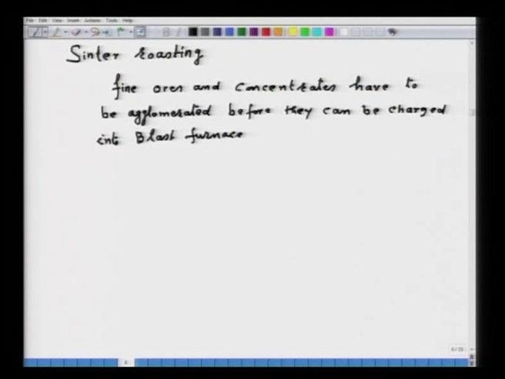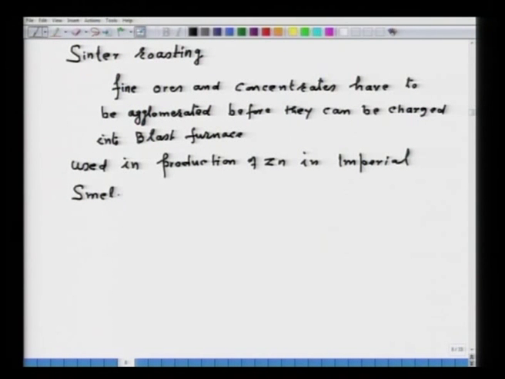Now, otherwise what will happen? A lot of dust will result. Now, this particular sinter roasting is typically used in the production of zinc, in the imperial smelting process, which uses a blast furnace to produce zinc from ore concentrate. So, this is about the sinter roasting.